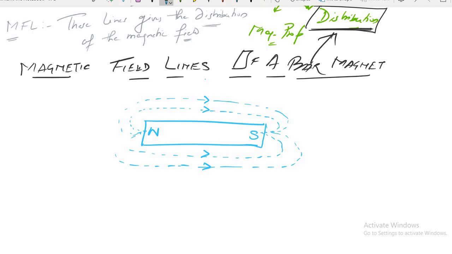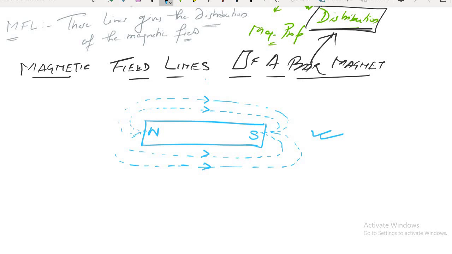The magnetic field lines of a bar magnet. This question generally comes in your examination, that draw the magnetic field lines of a bar magnet. So can you draw now the magnetic field lines of a bar magnet? Always remember, magnetic field lines.